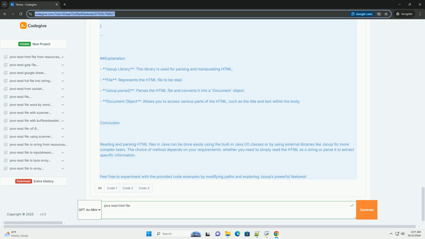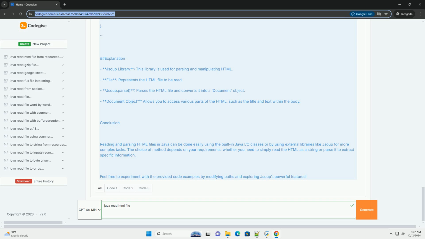Method 2: using Jsoup for parsing HTML. If you want to parse the HTML content instead of just reading it, you can use the Jsoup library. Jsoup is a Java library for working with real-world HTML. It provides a very convenient API for extracting and manipulating data.